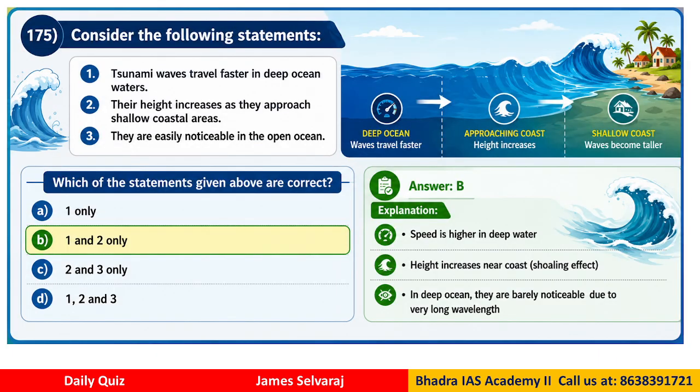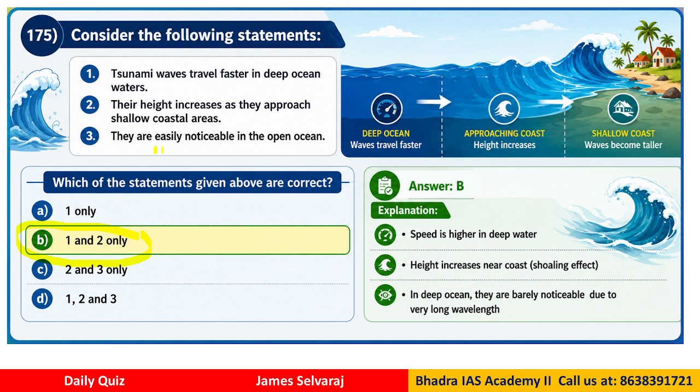Question number 175. Consider the following statements. Tsunami waves travel faster in deep ocean waters. Their height increases as they approach the shallow coastal area. They are easily noticeable in the open ocean, right? So which of the statements are correct? The answer is B, only 1 and 2 are correct, right? That means answer is B, only 1 and 2.